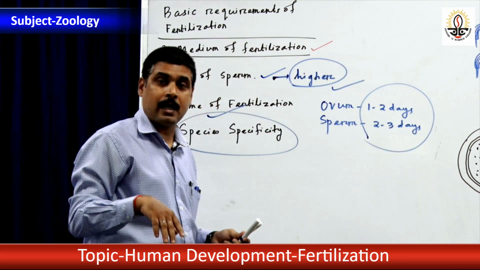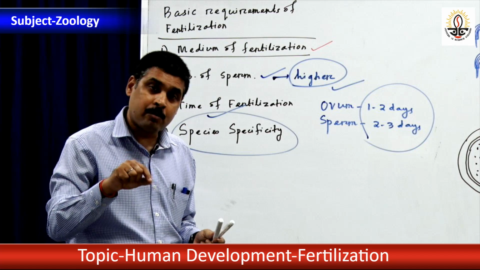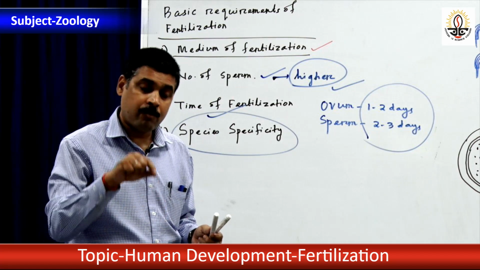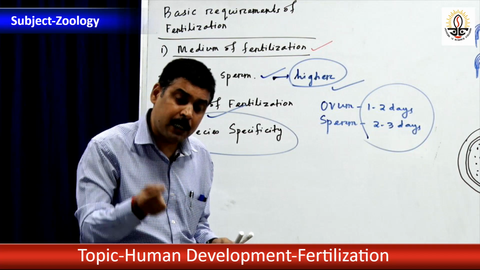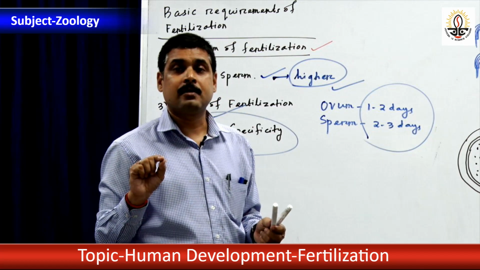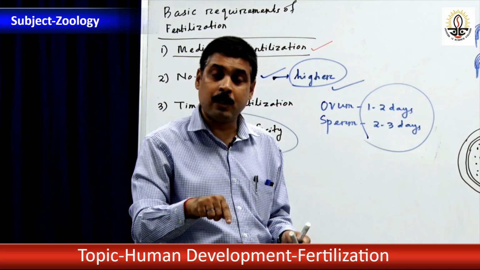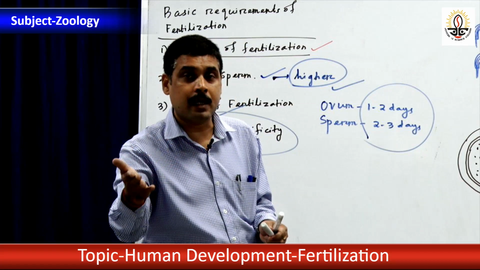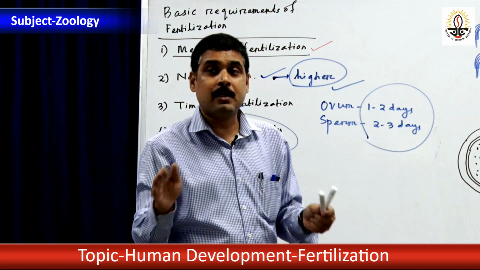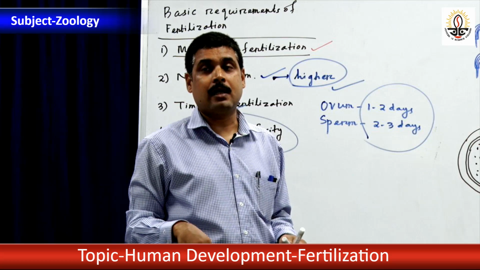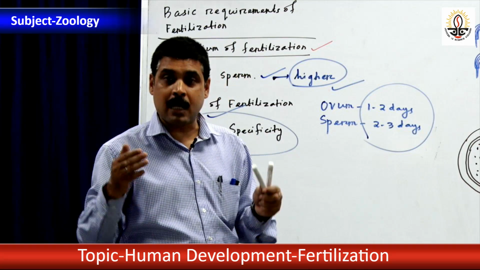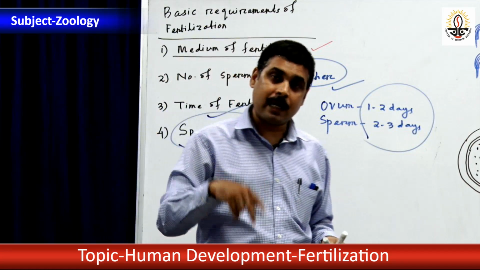My point is that one type of sperm will fertilize the ovum belonging to that same species. I am telling this as a joke, but it means compatibility should be there. How the compatibility is established, we will discuss in the mechanism.